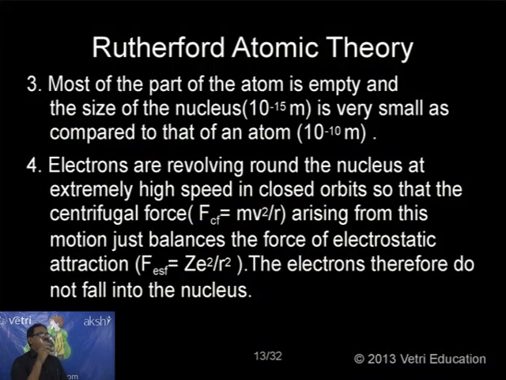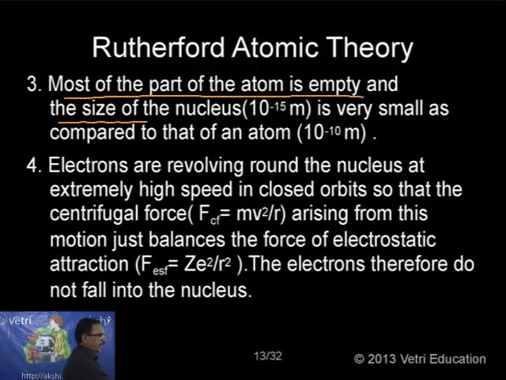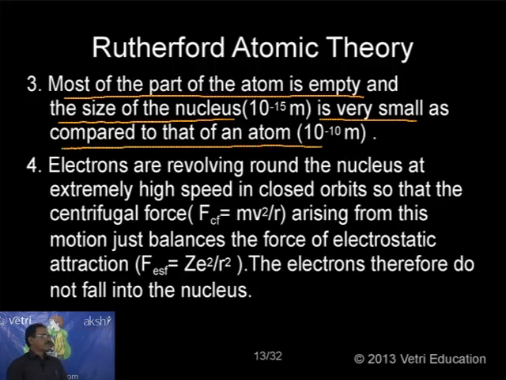This is purely based on the experimental evidence. Most of the atom is empty, and the size of the nucleus is 10 to the power of minus 15 meter, very small, as compared to that of an atom, which is 10 to the power of minus 10 meter. This is purely based on the experimental results, because most of the alpha particles penetrate without any deflection. That means the atom is empty. The center is this nucleus, and its size is very small.